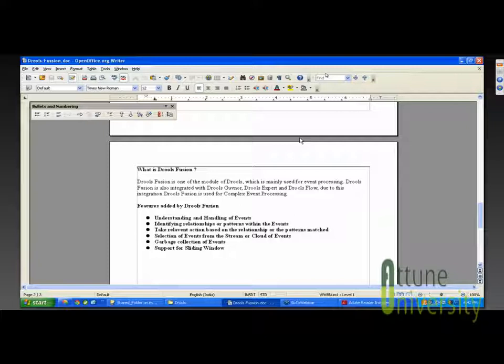When we execute it using Drools Fusion, it will wait for that particular event to occur. Whenever it finds the vehicle event, it will automatically execute the rule written for that vehicle event.